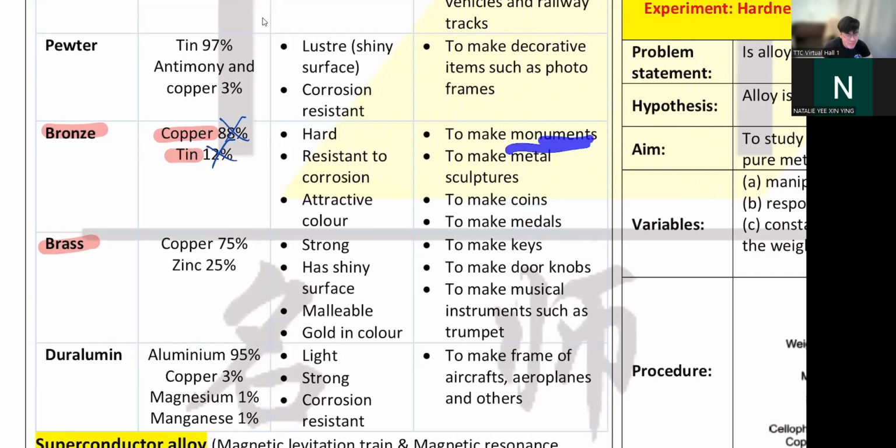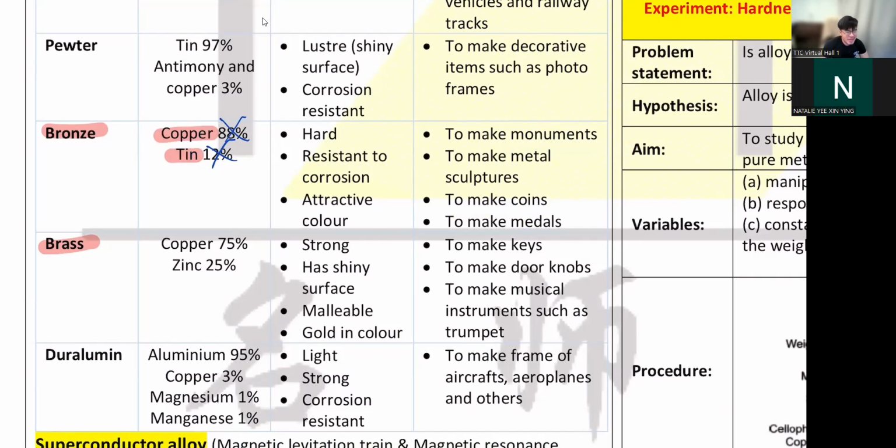Even monuments. What is a monument? You know Tugu Negara, the monument for all the heroes who sacrificed for our nation? Tugu Negara is made from bronze. The Statue of Liberty is made from bronze. So why is it green now? Because it's oxidized. That's why it's called qing tong, because it's green. So they look kind of green now.